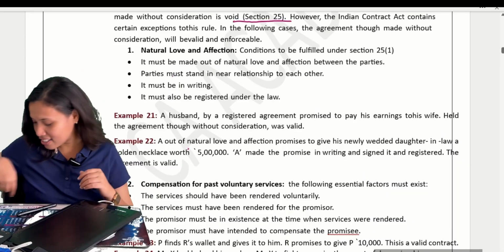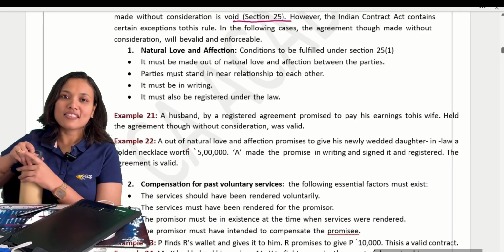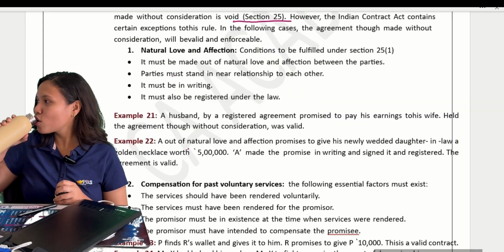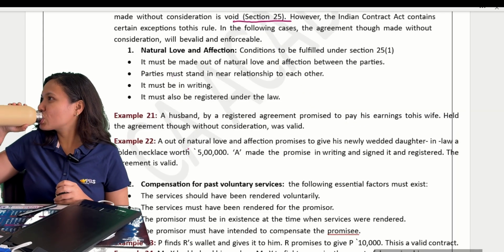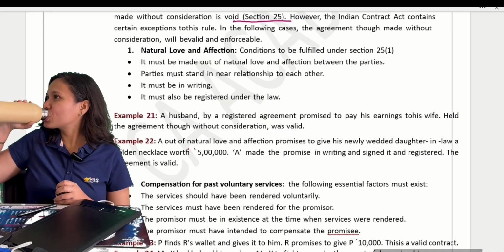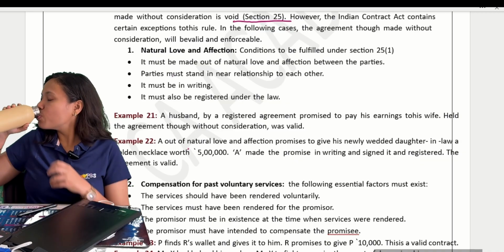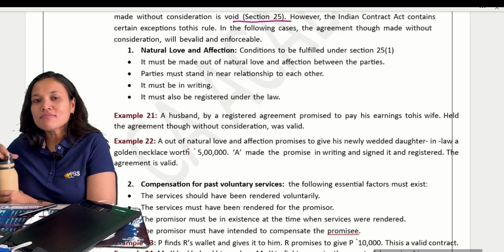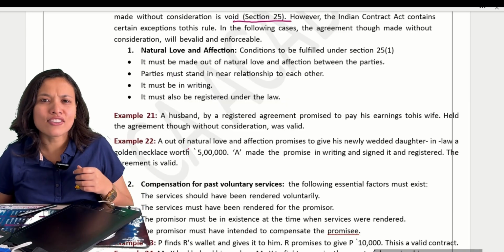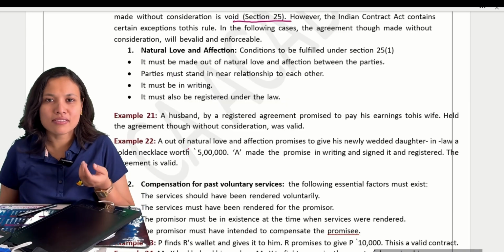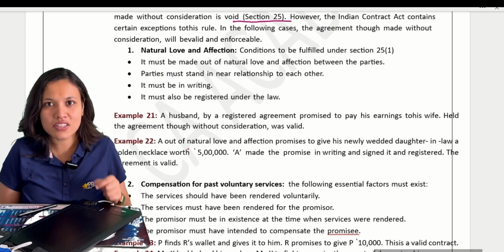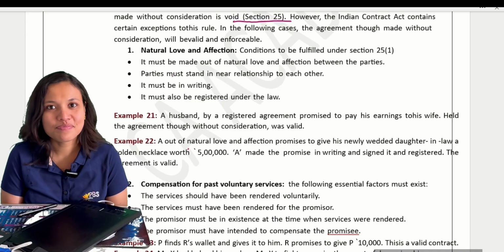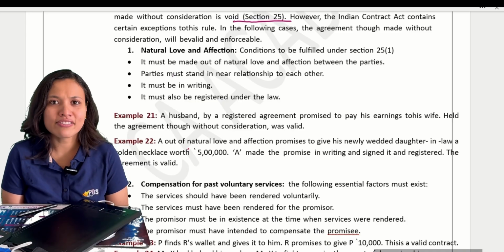Here, even if there is no consideration, still the contracts will be valid. Natural love and affection means, suppose a father-in-law, out of natural love, gives his daughter-in-law a diamond necklace on her wedding. Correct? Natural love and affection.